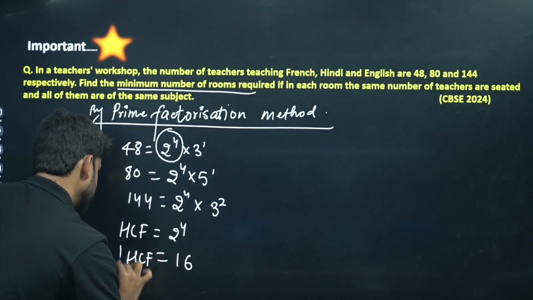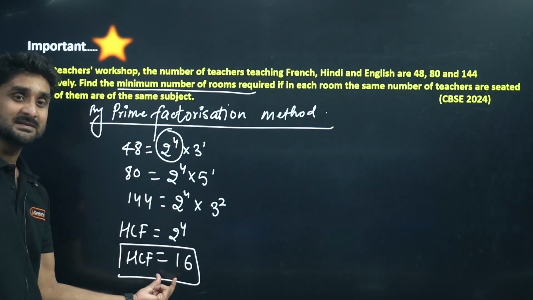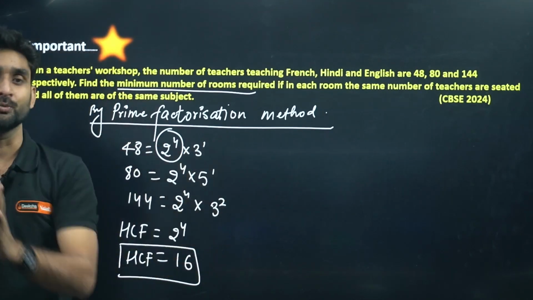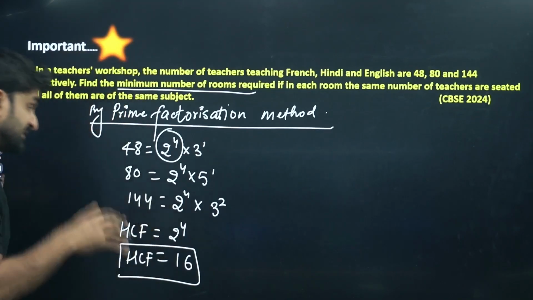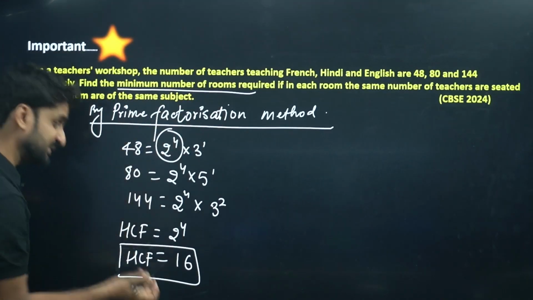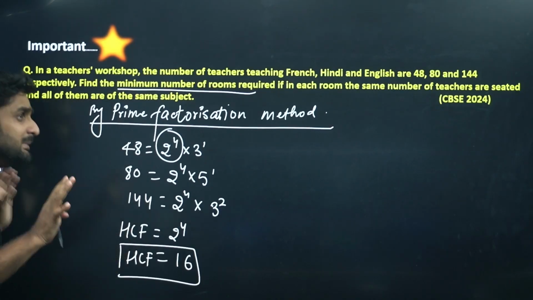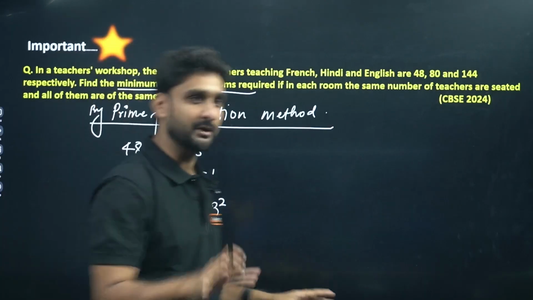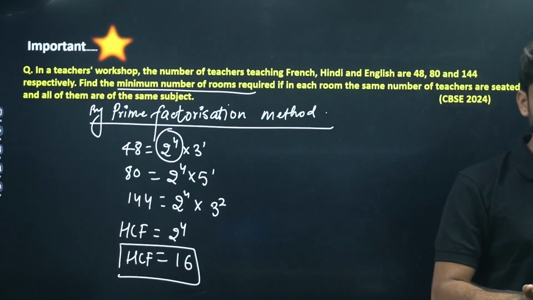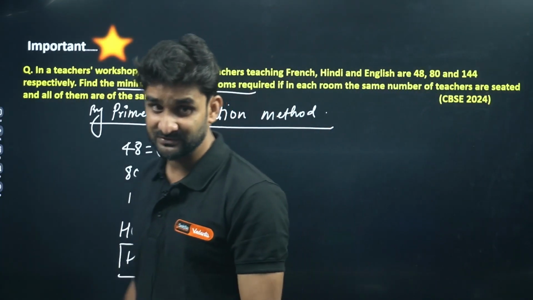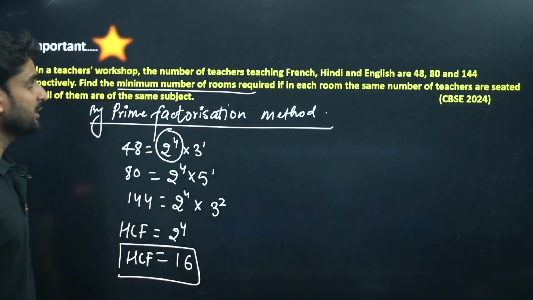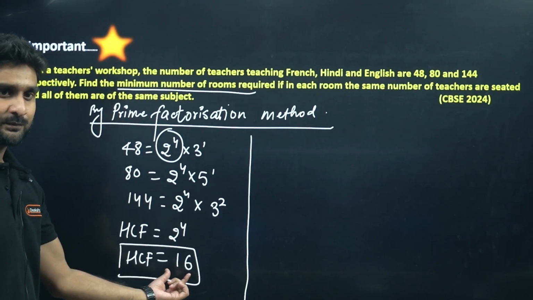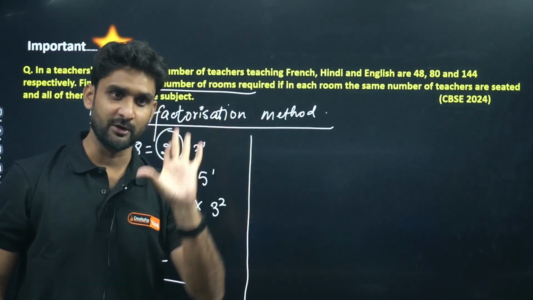The HCF is 16, which means this is the number of teachers that will be arranged equally in each room. I don't know how many rooms there are, because we still have to find out the number of rooms. The number of teachers will be 16 in each room, but I'm not sure yet what the number of rooms will be.